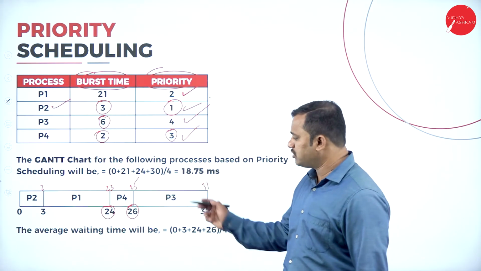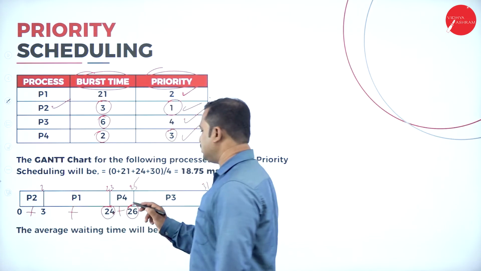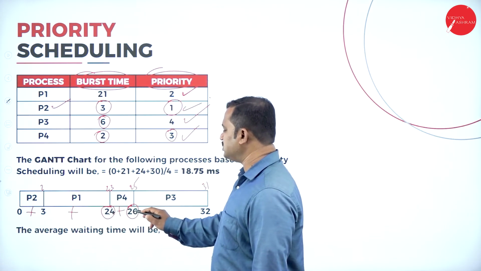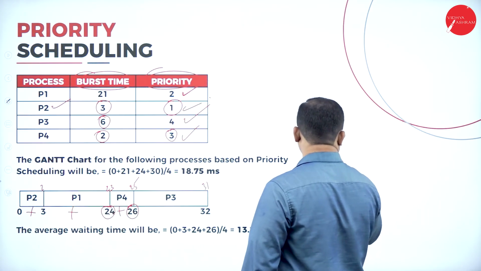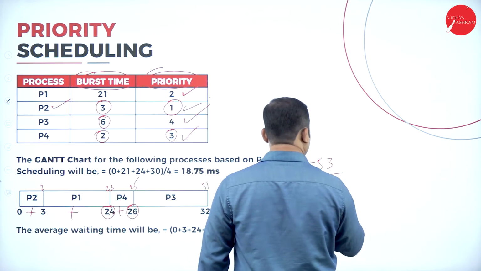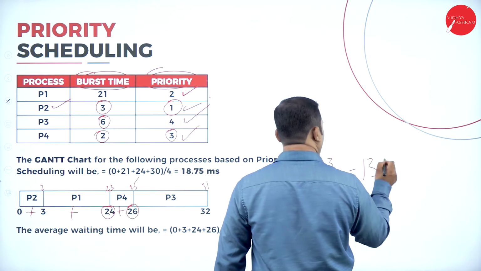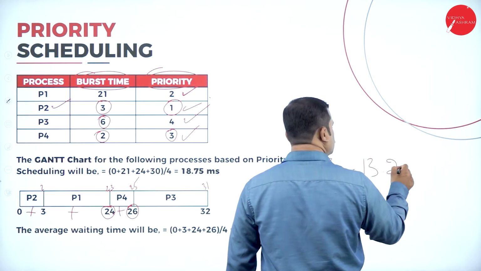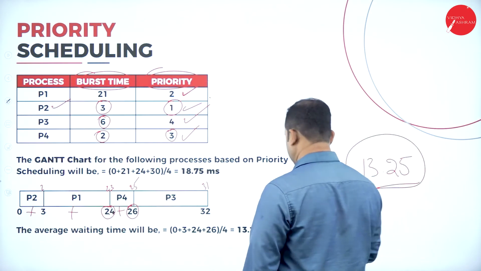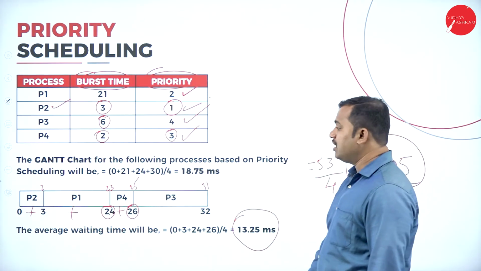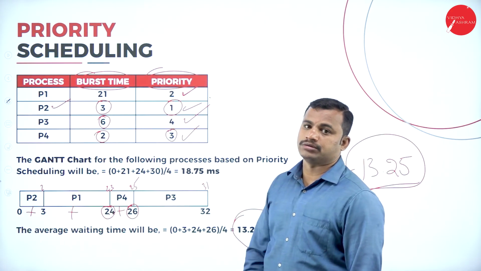If that is the case, what is the waiting time? 0 plus 3 plus 24 plus 26. 24 plus 26 is 50, plus 3 is 53. It is equal to 53. 53 divided by 4: 4 ones are 4, 13. 4 threes are 12, 10. 4 twos are 8, 20. 13.25 milliseconds is the average waiting time if the CPU adopts the priority scheduling algorithm.